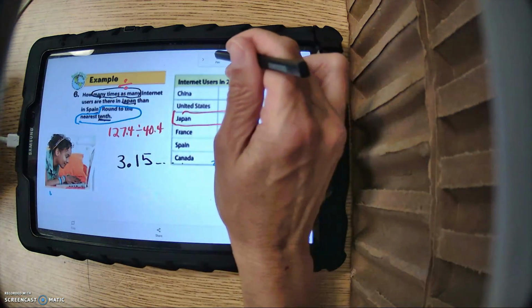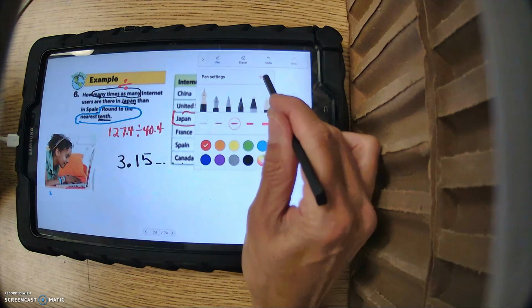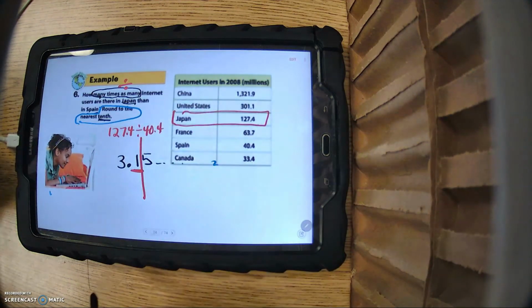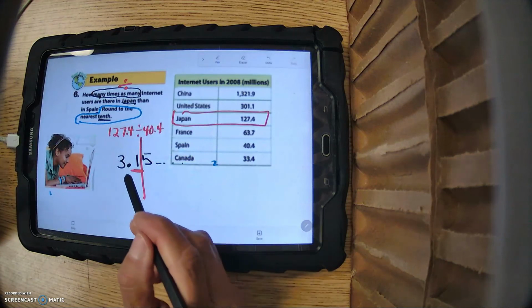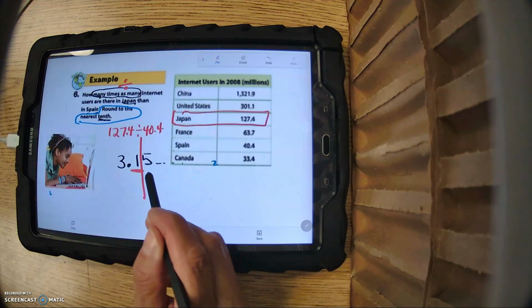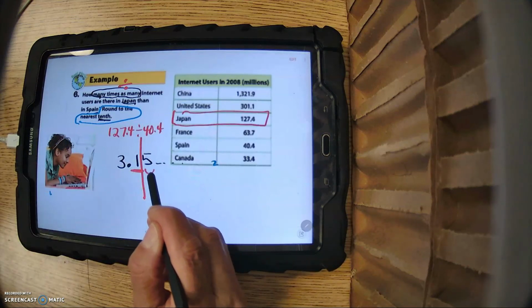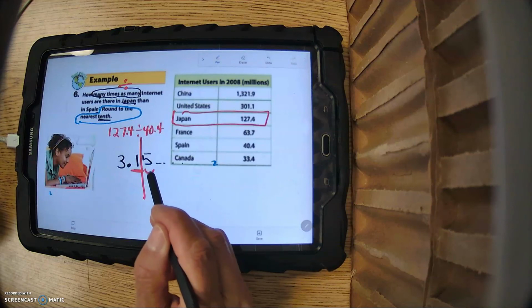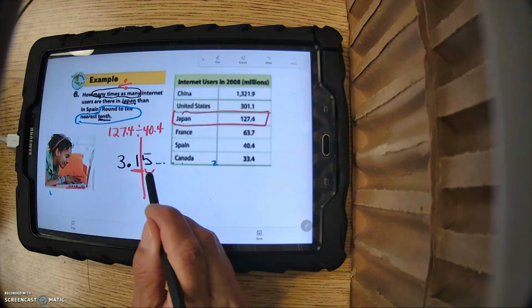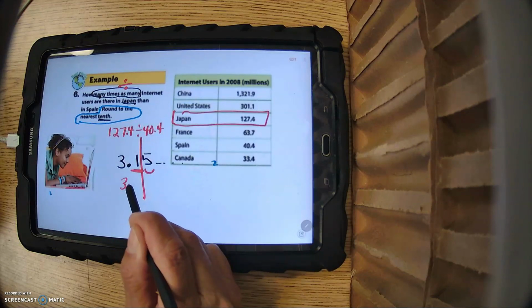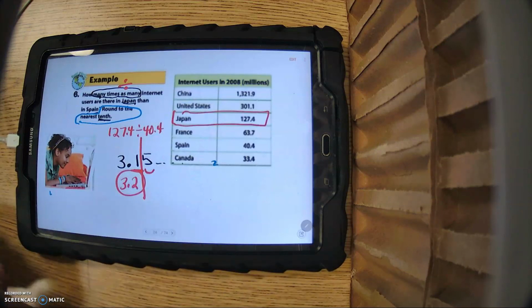It says round to the nearest tenth. So this is what I do. You'll see me do this all the time. It says tenths. So here's where I need to cut it off, and I always cut it off there. So if they want me to round to the nearest tenth, I should only be 1 place after the decimal point. So the rule is, look at the next number. 5 or more, you add 1 more. 4 or less, you let it rest. So since this is a 5, I'm going to add 1 more to the 1. So our answer, rounded to the nearest tenth, is 3 2/10.